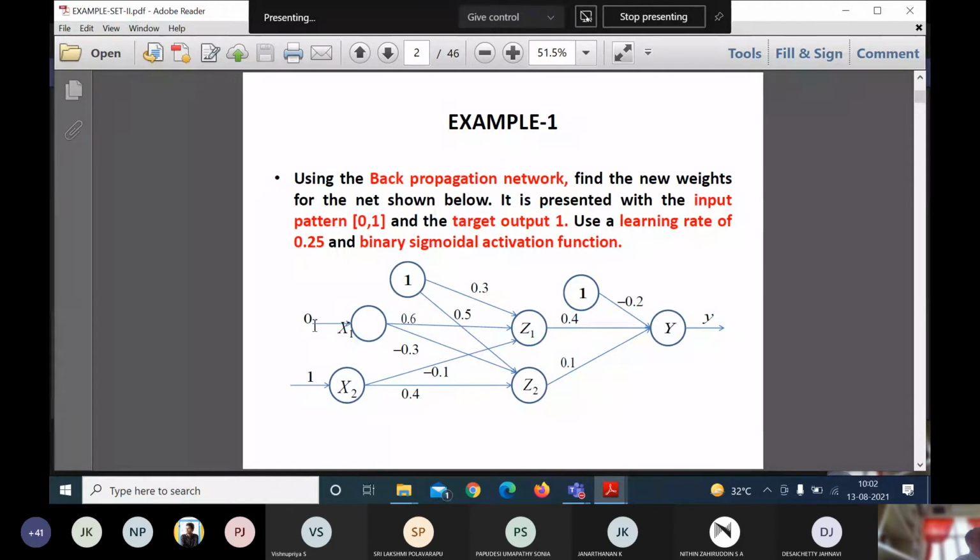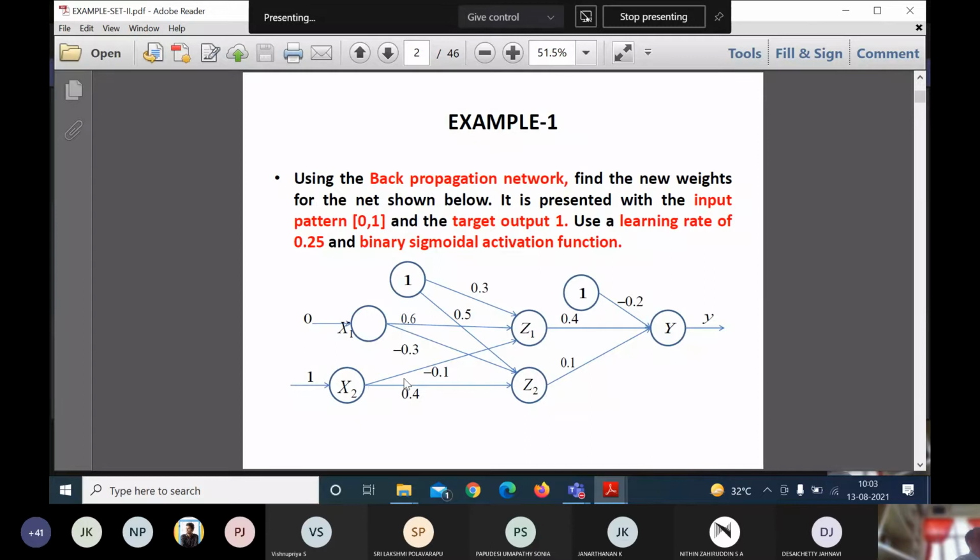What is given over here: the weights connecting X1 and Z1 is 0.6, and the weight connecting X1 and Z2 is minus 0.3. This may be considered an excitatory weight value and this an inhibitory weight value.